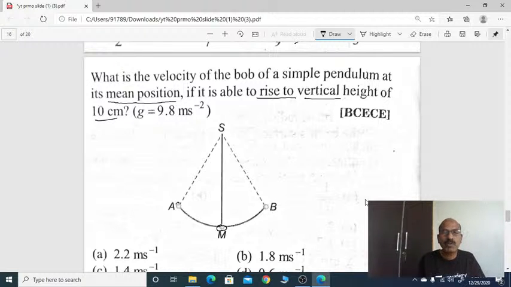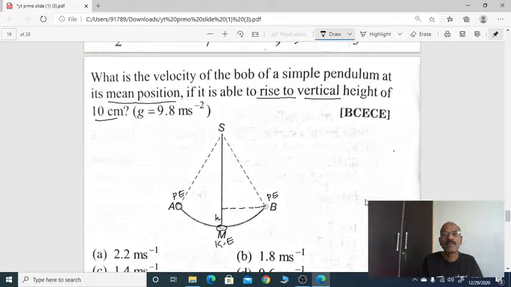See, at the extreme position, the bob has potential energy maximum, right? So PE, it is maximum. Here also at extreme position, it has potential energy maximum. At mean position, the bob has kinetic energy maximum. So see that this is the vertical height. See, from that extreme position, how much height it has raised. This is vertical height h.